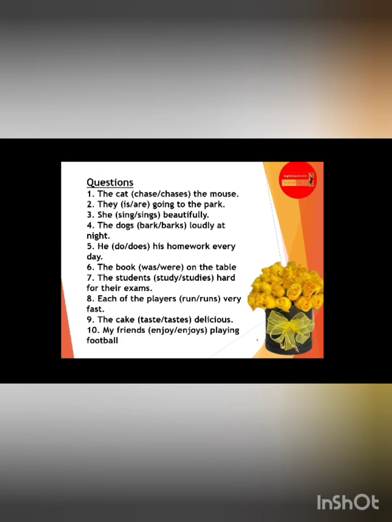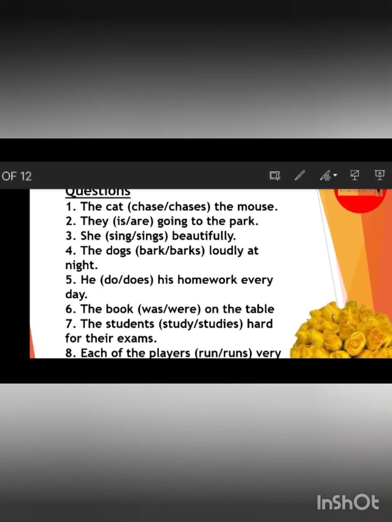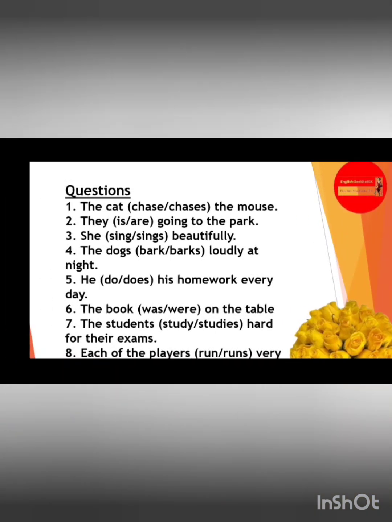Coming to the next page, the questions for you. The cat chases the mouse. Which one is correct? Next is, they dash going to the park. Third is, she dash beautifully.